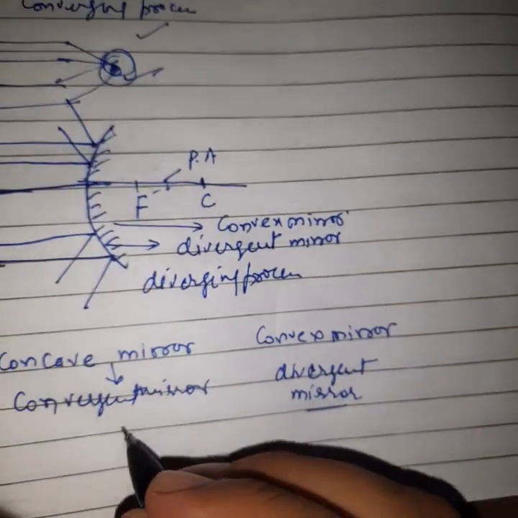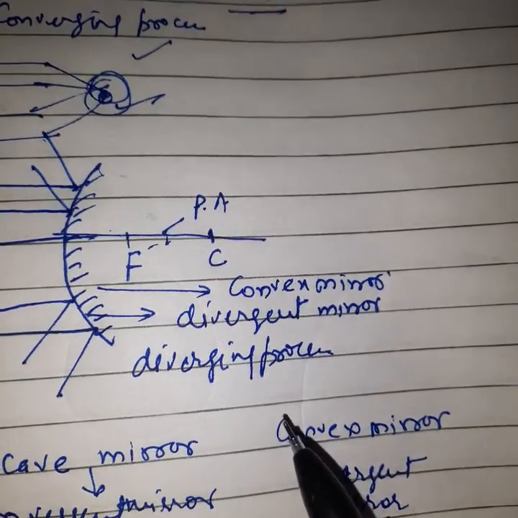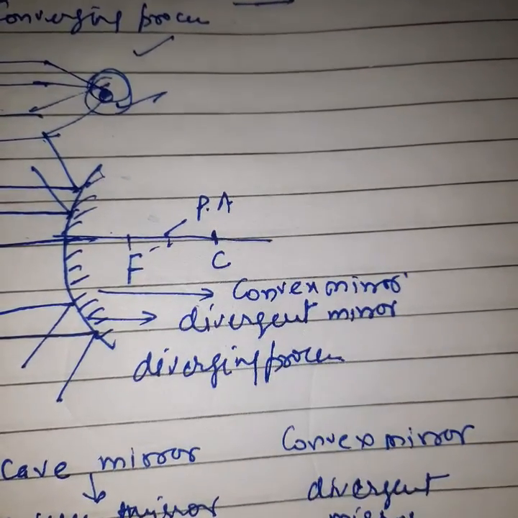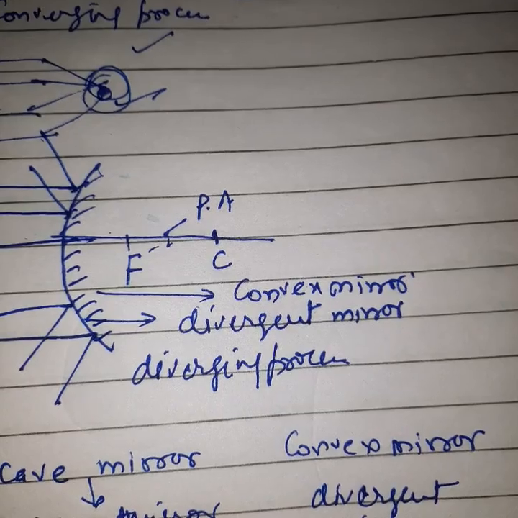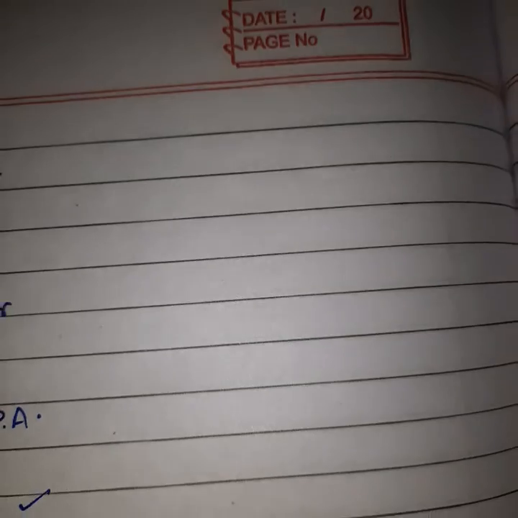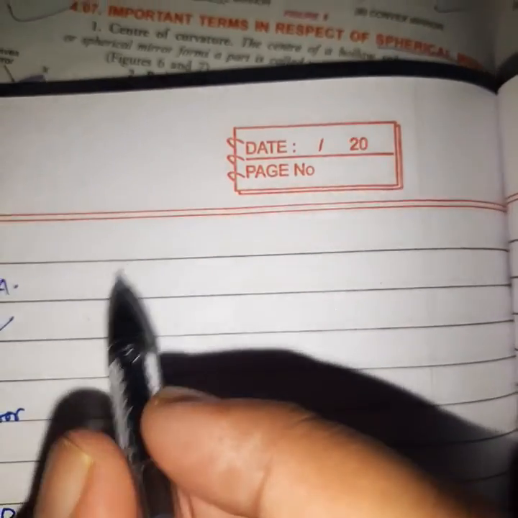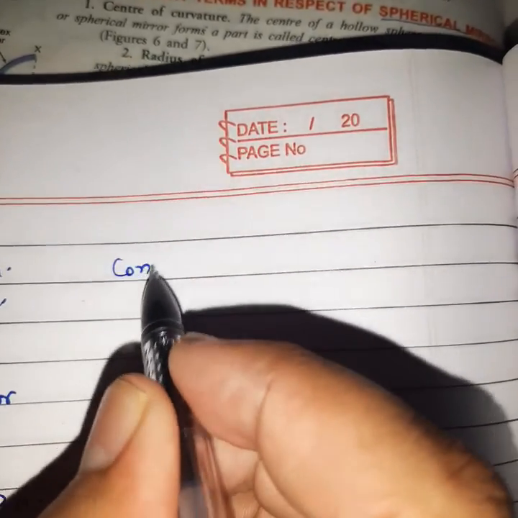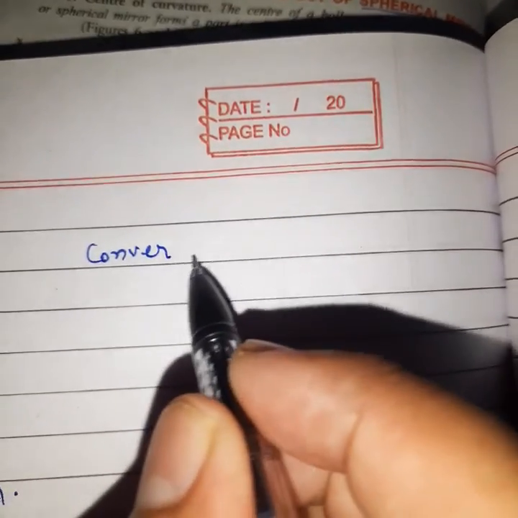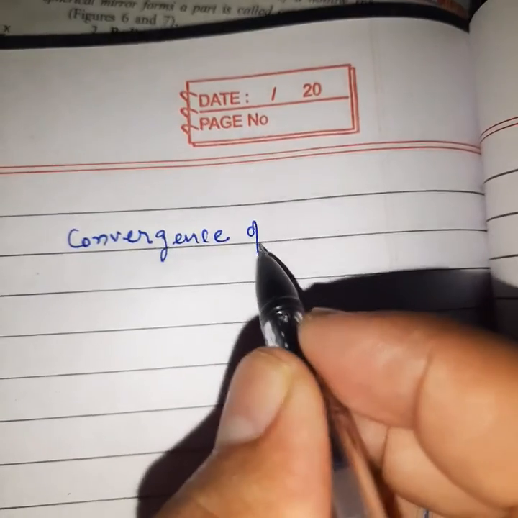Okay or not okay? Later I will explain everything related to image formation in both cases, concave mirror and convex mirror. Understood or not, student? So this is the simple explanation of convergent and divergent. Now we will write the definition. The first is convergence of light.